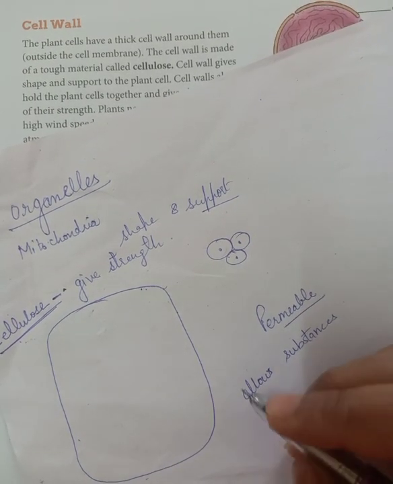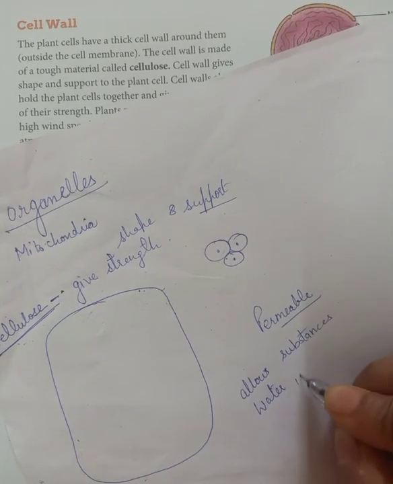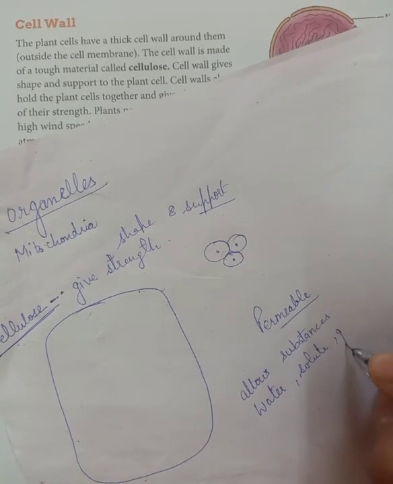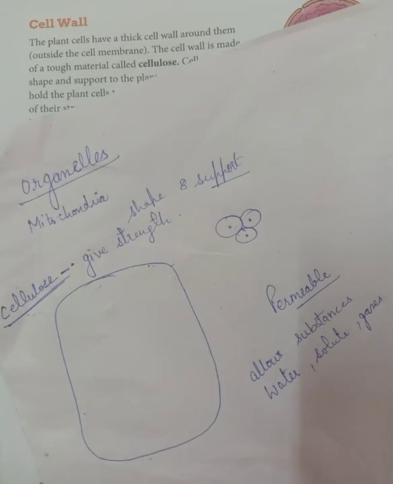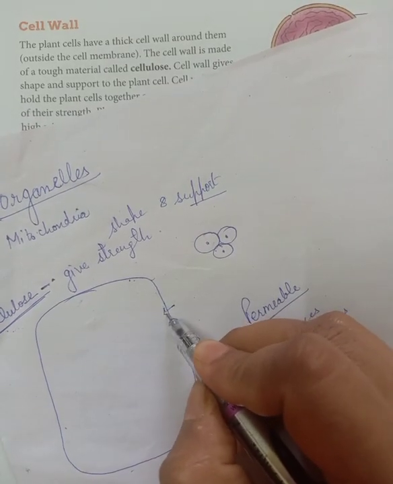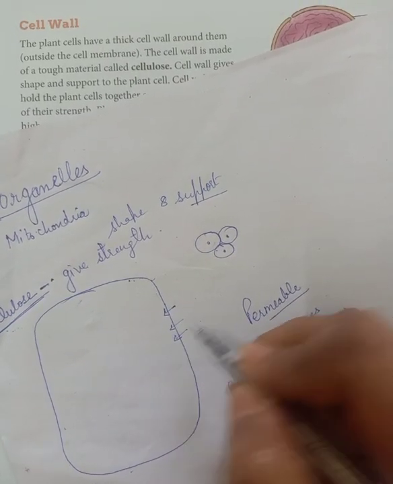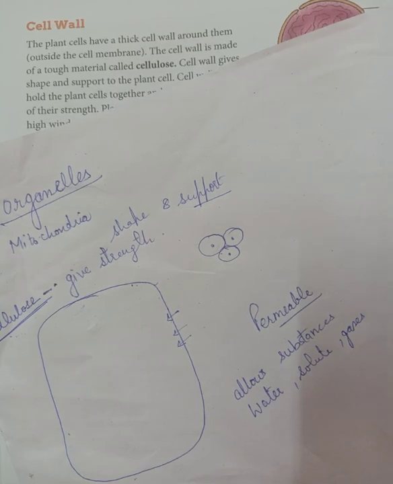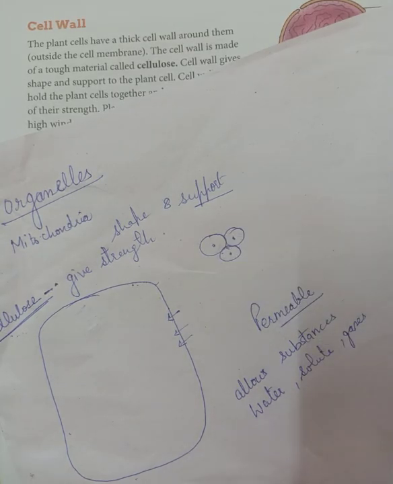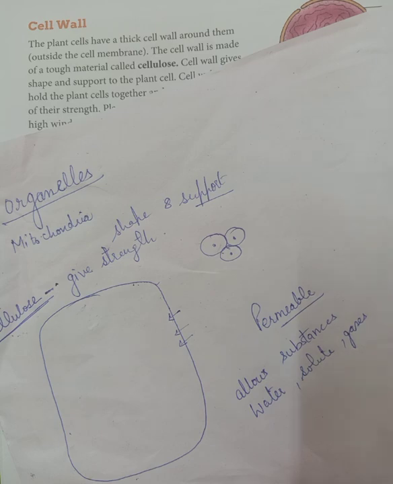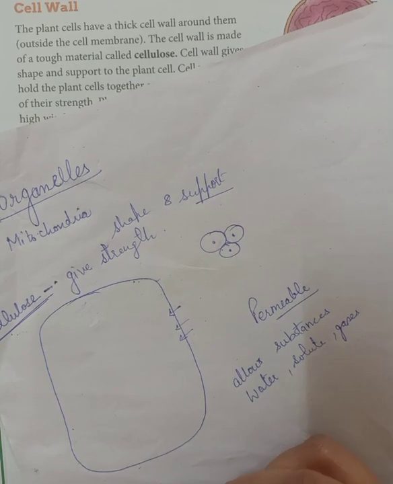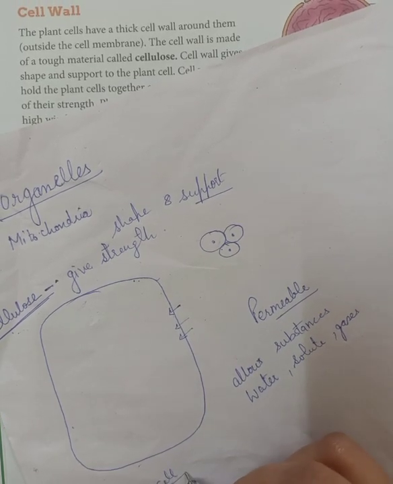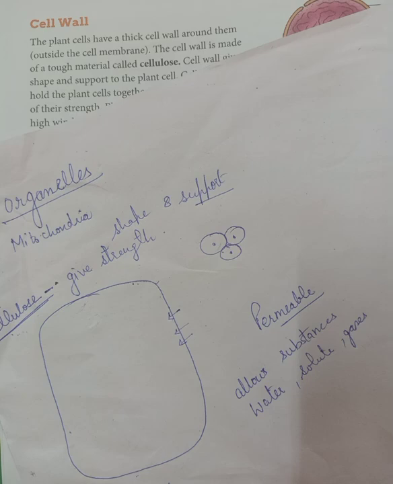Which type of substances? Water, solutes and gases. So it allows substances to pass through it. They can enter inside the cell, like gases and water, and it also provides protection to the plant cell. It is only present in the plant cell. The animal cell lacks it; it is not present in the animal cell.